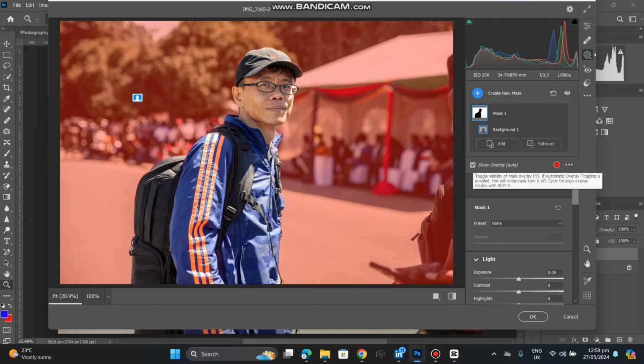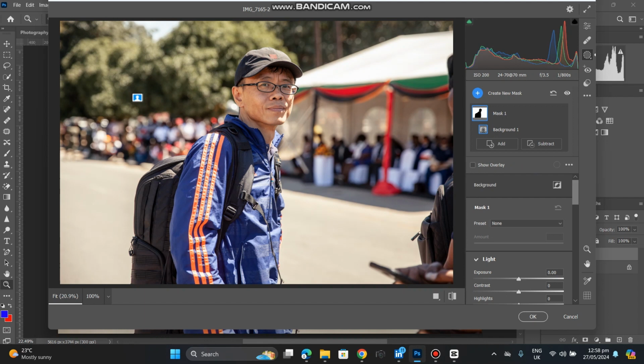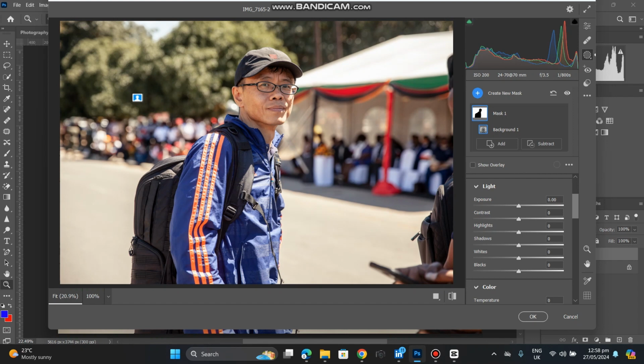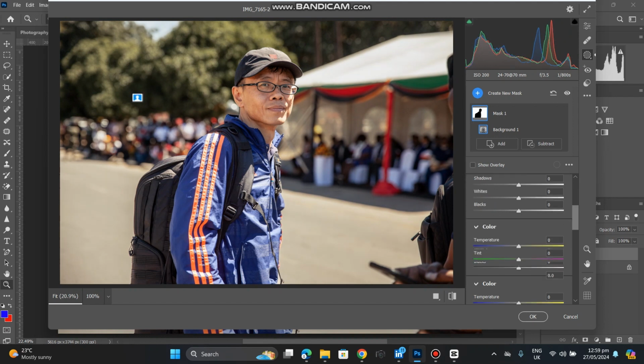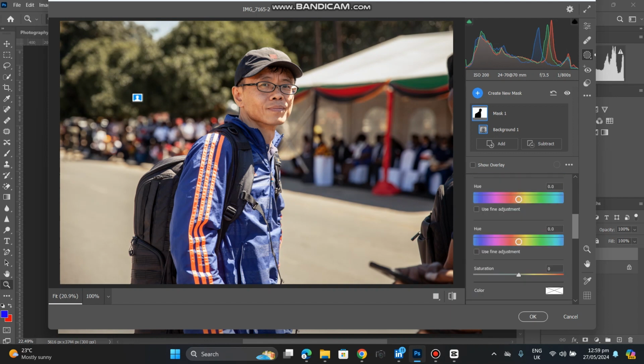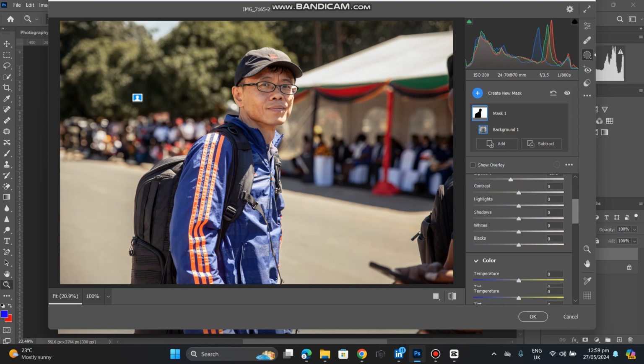So I'm just going to remove the overlay because we already know what we are working with here. We are working with the background. So to start with, I don't want the background to be this exposed, so I'm just going to remove or drop some exposure so that we can have our focus on our subject. Then I'm going to look for the shadows. Just lift the shadows a little, drop the exposure, and lift the shadows.